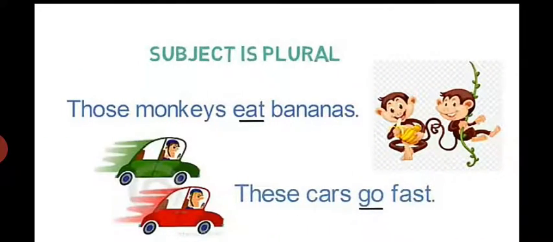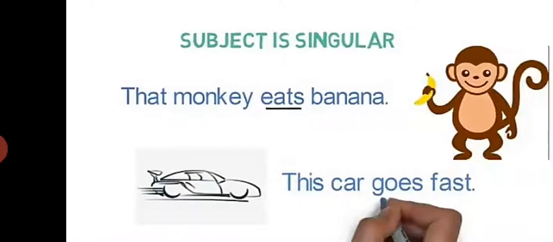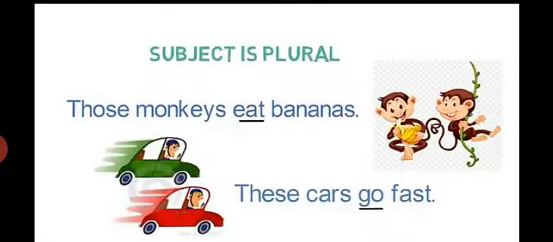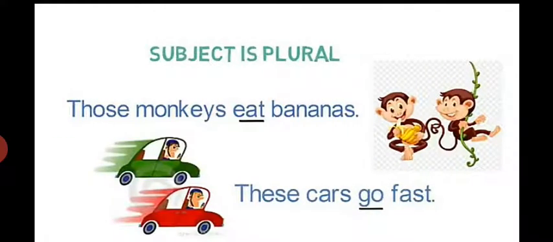Now when the subject is plural, in the same sentence: That monkey eats banana. Those monkeys eat bananas. In the first, that is singular, monkey is singular, eats is used for singular, and banana is singular. In the second, those is plural, monkeys plural, bananas plural.